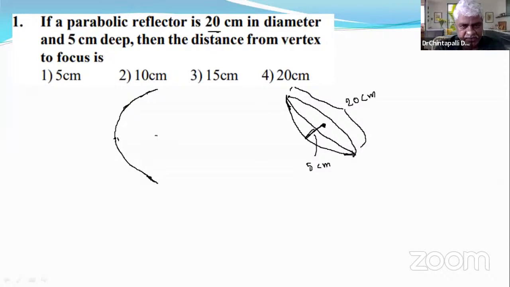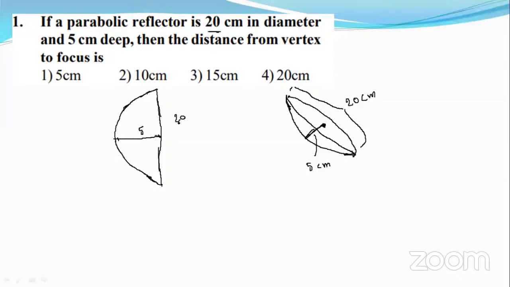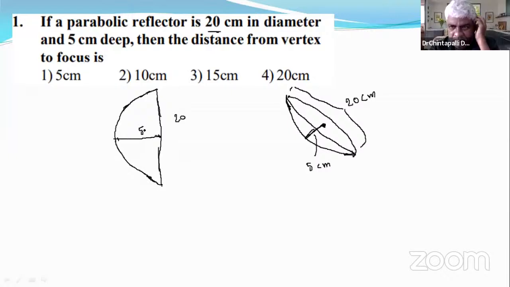See, this is 5 centimeters, right? This is 20 centimeters. I'm telling you this line need not be a latus rectum. We discussed previously what a latus rectum is. This is 5 centimeters, this is 20 centimeters, right? But there is no point in thinking that this is A. That means the focus may not be this. The focus can be anywhere on this line or on this line. This can be the focus, or this, or this. We don't know where the focus is.